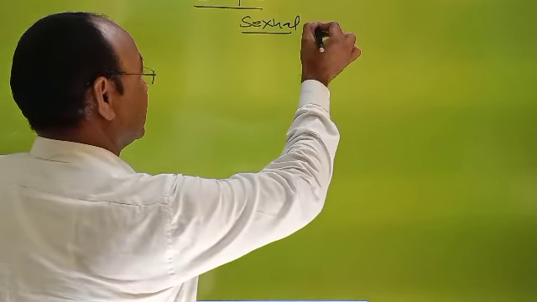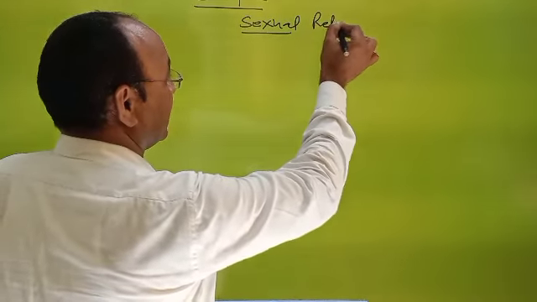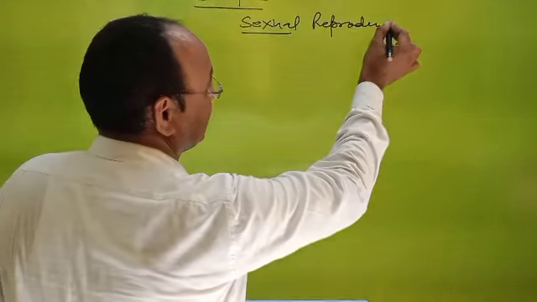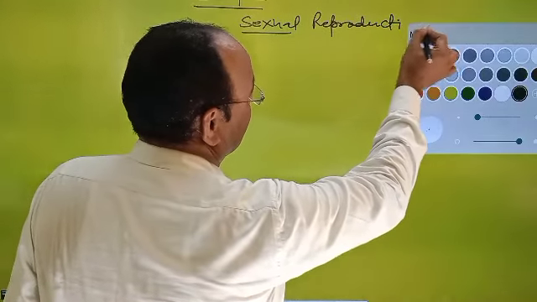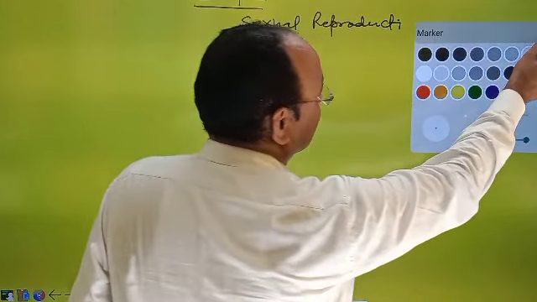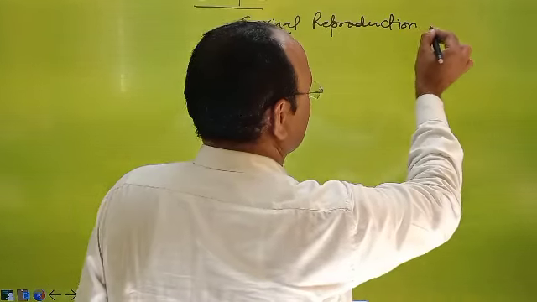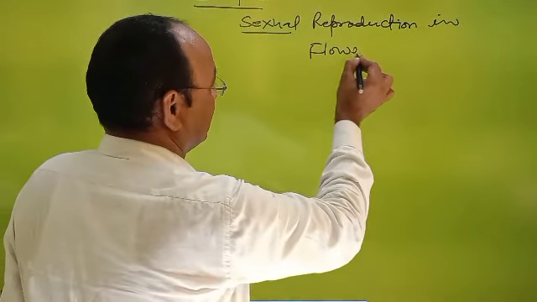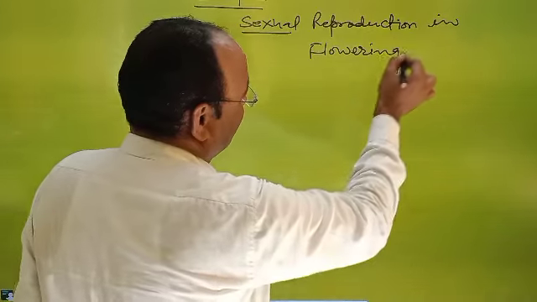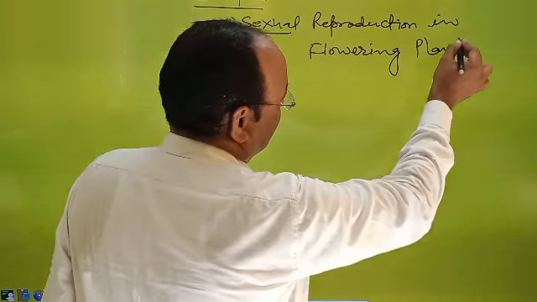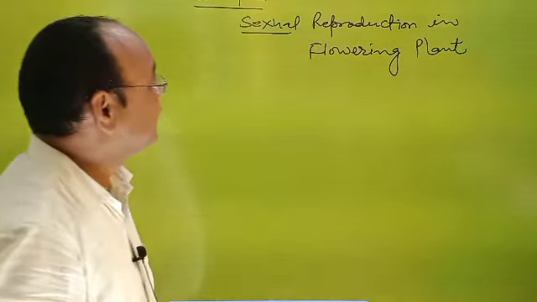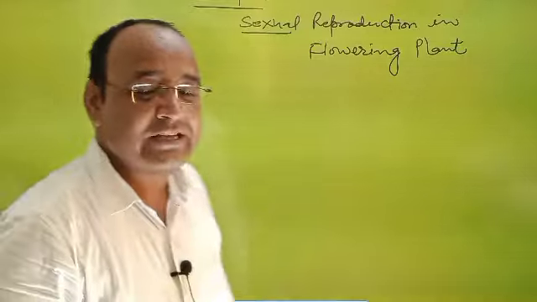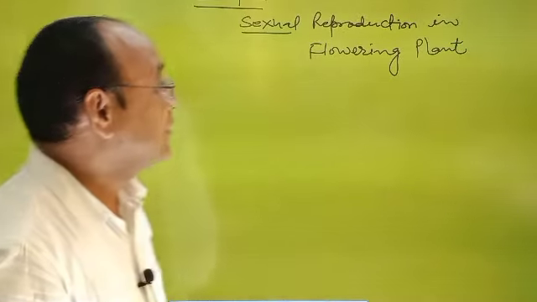Sexual reproduction in flowering plant. So the chapter name is sexual reproduction in flowering plant.